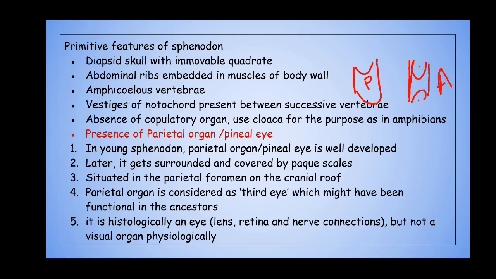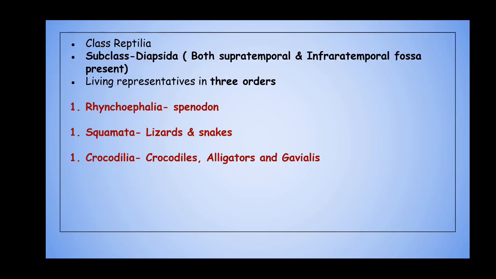With this, we conclude this session on the first order of diapsids, which was Rhynchocephalia. In the next session, we'll discuss the other two orders coming under diapsids: the order Squamata, which includes lizards, snakes, etc., and the order Crocodilia, which includes crocodiles, alligators, and gharials.